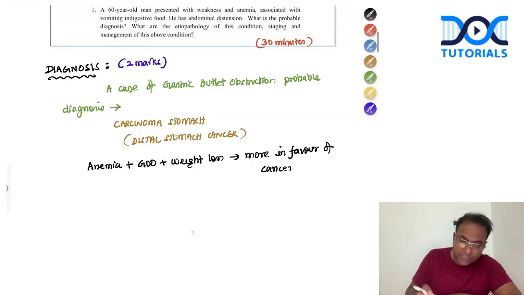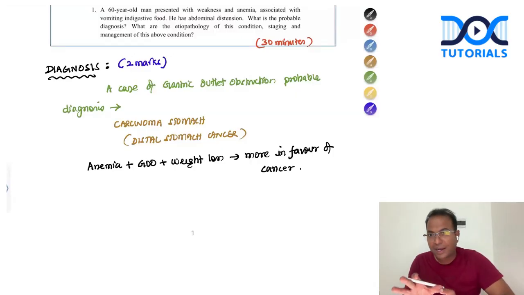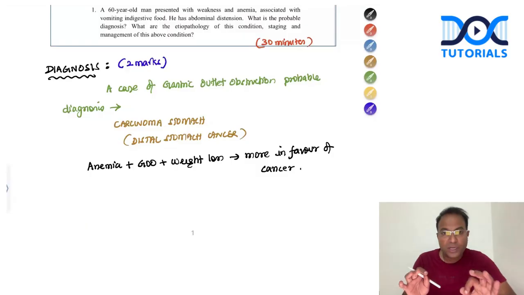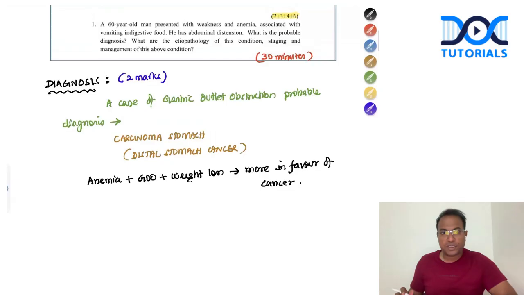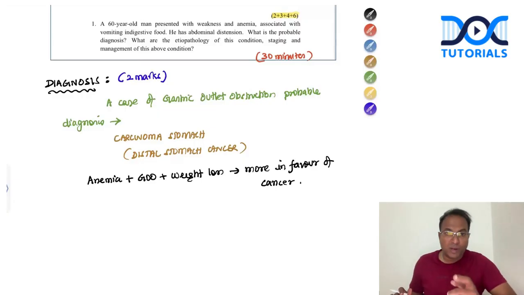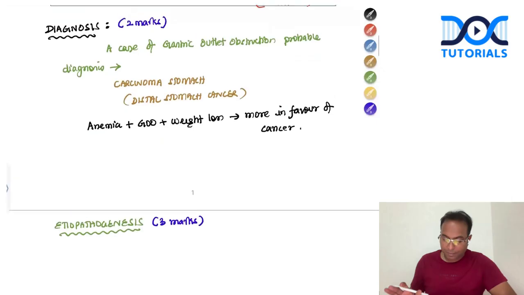They didn't even ask the differential diagnosis. So no need to even write about differential diagnosis of gastric outlet obstruction in this paper. Just the diagnosis. When you give a correct diagnosis, you get 2 marks. So a case of gastric outlet obstruction, probably due to cancer stomach, distal stomach cancer, which is more accurate, and the symptoms favoring cancer are anemia, GOO, weight loss. So I will go for cancer stomach.